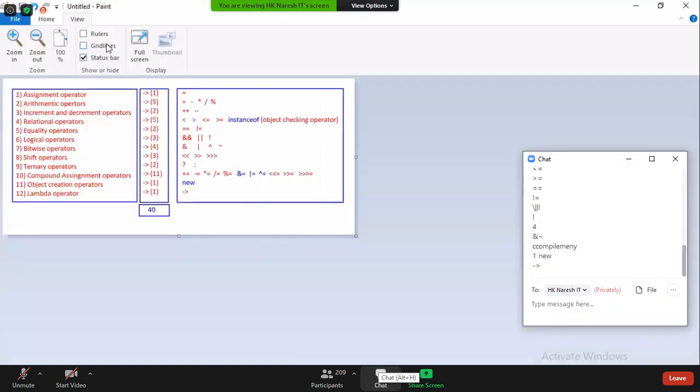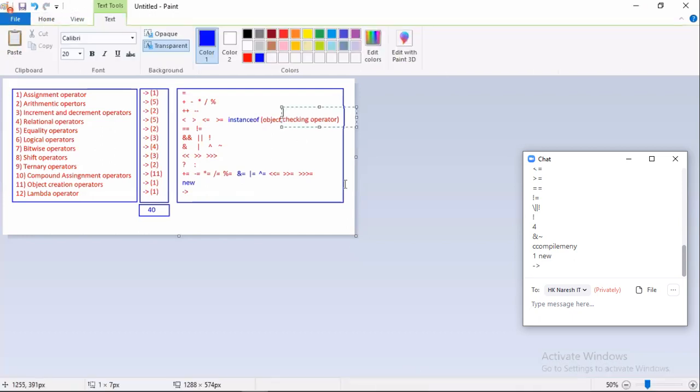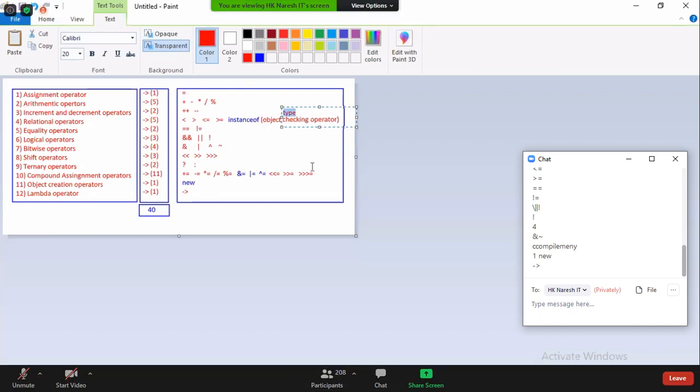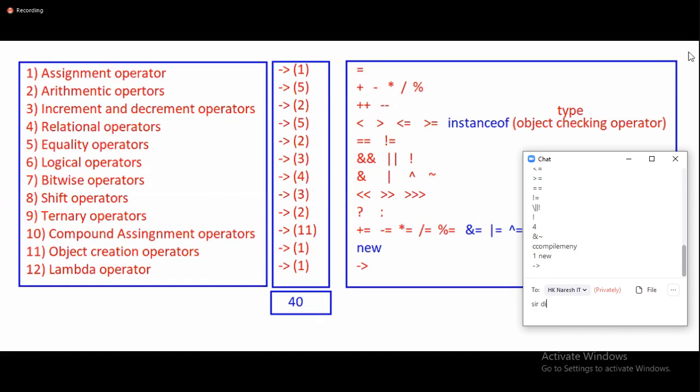A small correction, a small typing mistake here. It's not object checking, it's the object type checking operator. Typing mistake. Okay, if you decide to remember, you can remember.